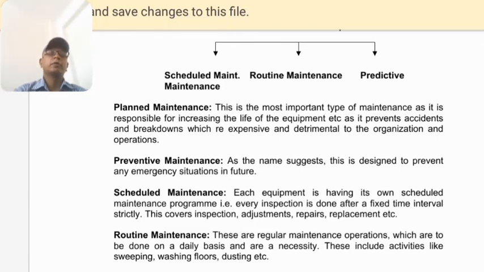Then we move on. Another one is scheduled maintenance, where we make a schedule, a time frame. Each equipment has its own scheduled maintenance program. Every inspection is done strictly after a fixed time interval. This covers inspection, adjustment, repair, replacement, etc.